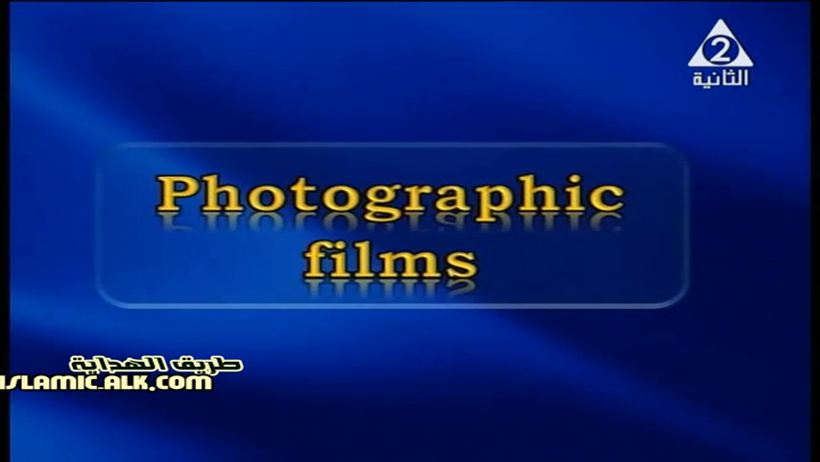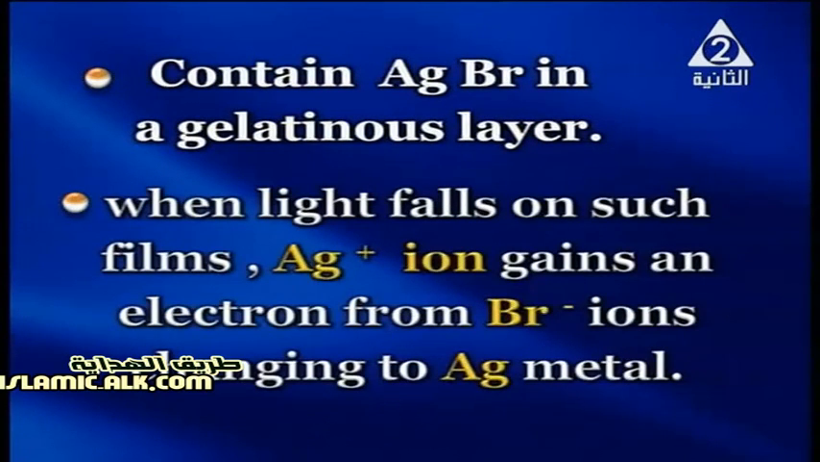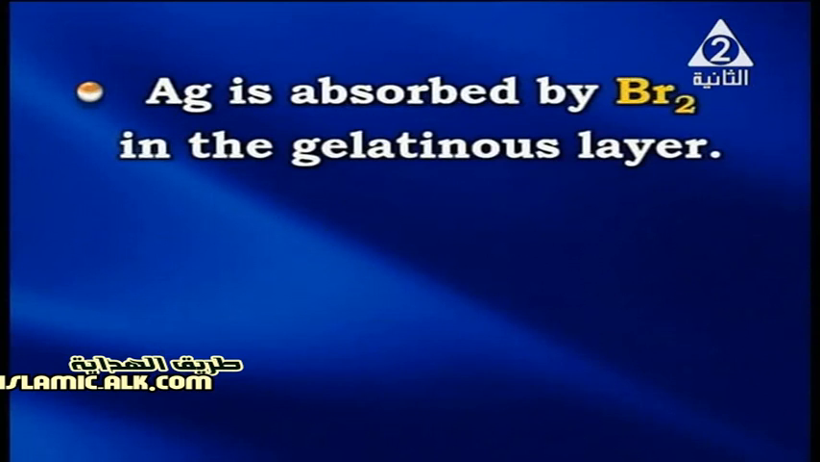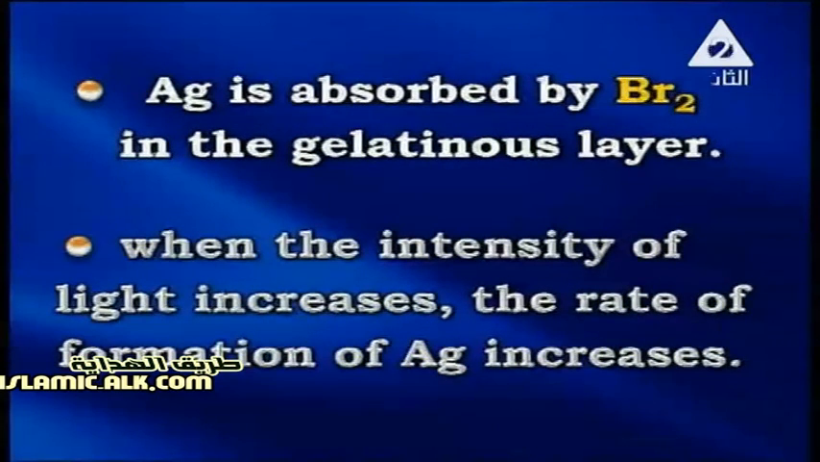Now, my dear students, we are going to discuss the photographic films. The photographic film contains a silver bromide layer, which is the gelatinous layer, and when the light falls on such films, the silver ion gains an electron from the bromide ion, changing the silver ion into silver metal. Then the bromine is absorbed by the gelatinous layer. When the intensity of the light increases, the rate of formation of silver increases.